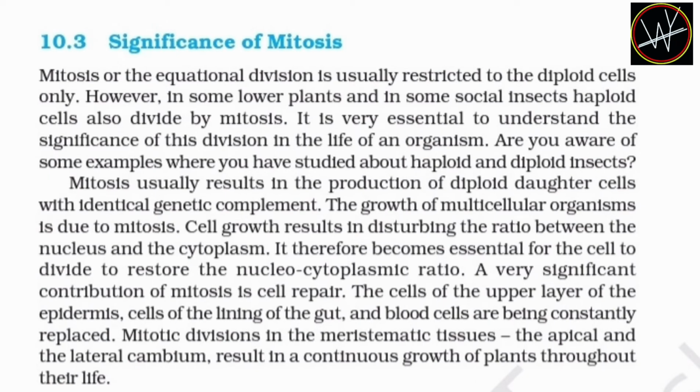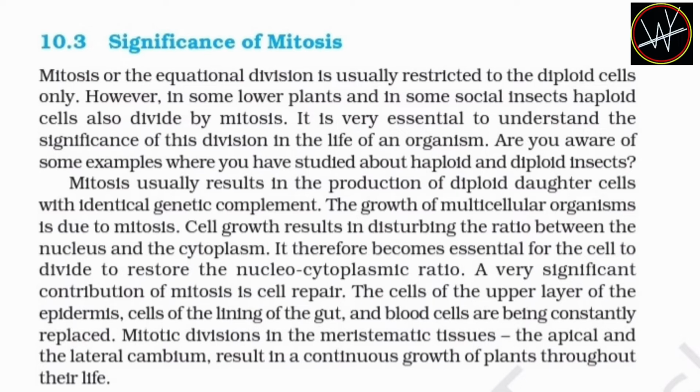10.3 Significance of mitosis. Mitosis, or the equational division, is usually restricted to the diploid cells only. However, in some lower plants and in some social insects, haploid cells also divide by mitosis. It is very essential to understand the significance of this division in the life of an organism. Are you aware of some examples where you have studied about haploid and diploid insects? Mitosis usually results in the production of diploid daughter cells with identical genetic complement.